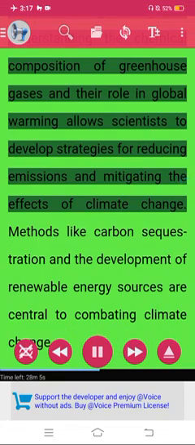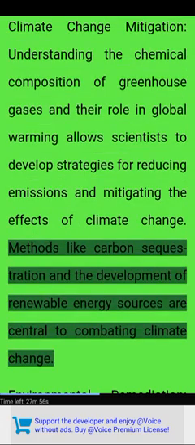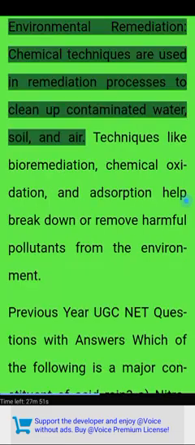Climate change mitigation. Understanding the chemical composition of greenhouse gases and their role in global warming allows scientists to develop strategies for reducing emissions and mitigating the effects of climate change. Methods like carbon sequestration and the development of renewable energy sources are central to combating climate change.